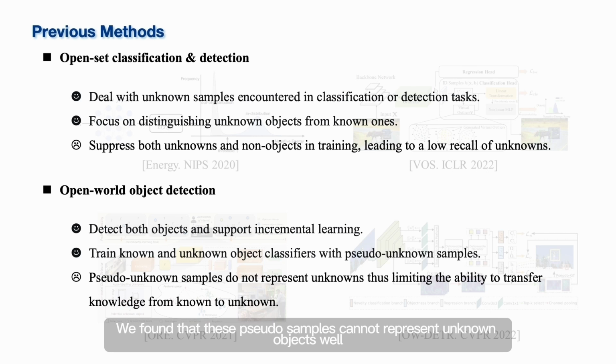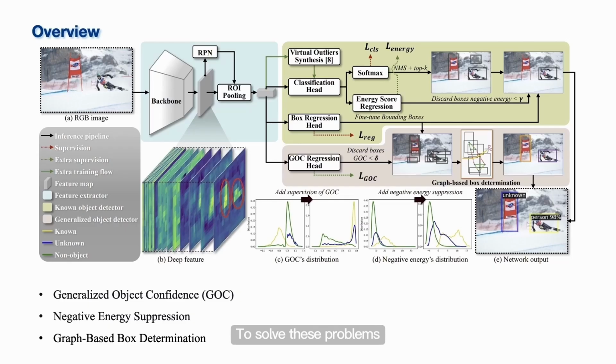We found that these pseudo-samples cannot represent unknown objects well, which limits their ability to transfer knowledge from known objects to unknown categories. To solve these problems, we propose the Unknown Sniffer, which mainly has three contributions: generalized object confidence, negative energy suppression, and a graph-based bounding box determination strategy.